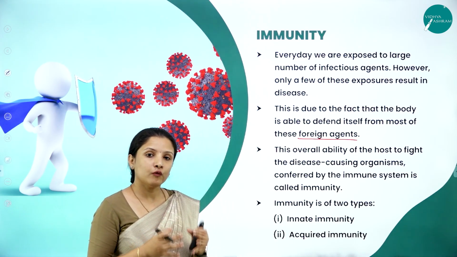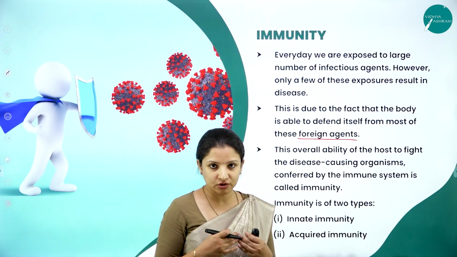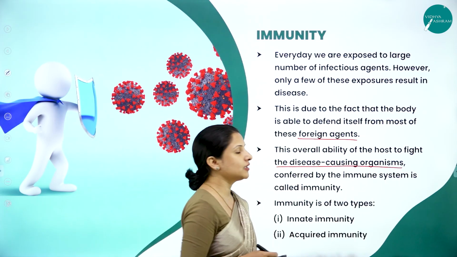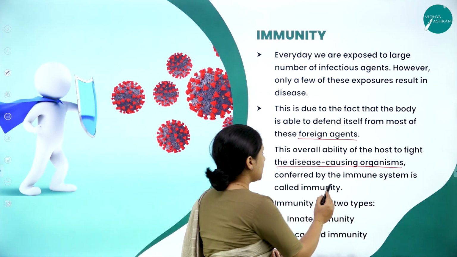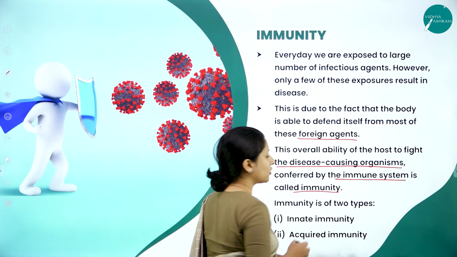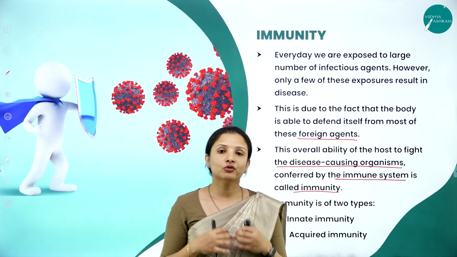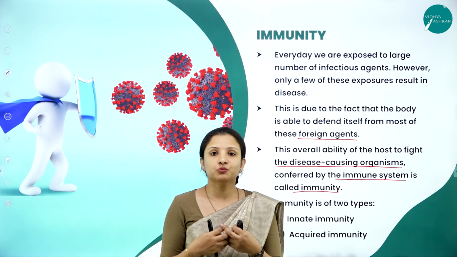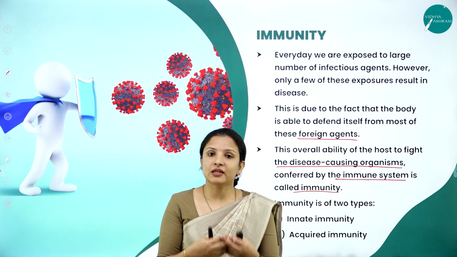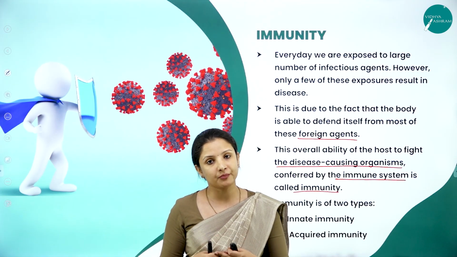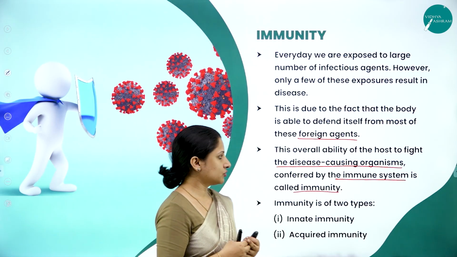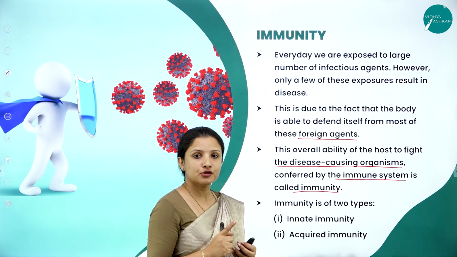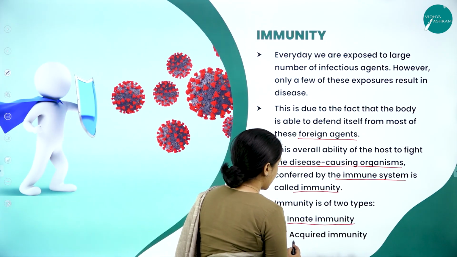So the overall ability of our body, which is the host, to fight the disease-causing organisms or the infectious agents, conferred by the immune system, is called immunity. In a body, we have an immune system, and that immune system will produce immune cells which are called antibodies, and those antibodies will fight against those infectious agents, therefore keeping us healthy or protecting us from the external environmental sources which are capable of causing infection in our body. And this immunity is of two types. So we have innate immunity and acquired immunity.